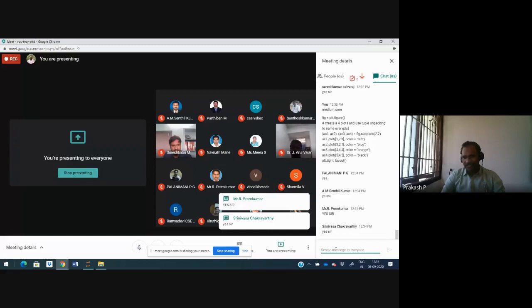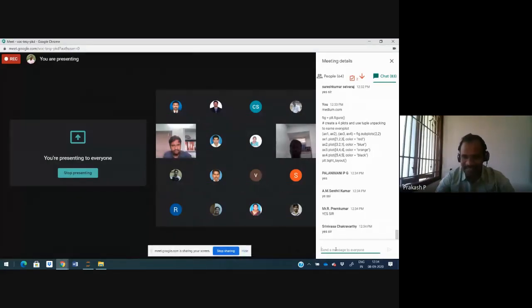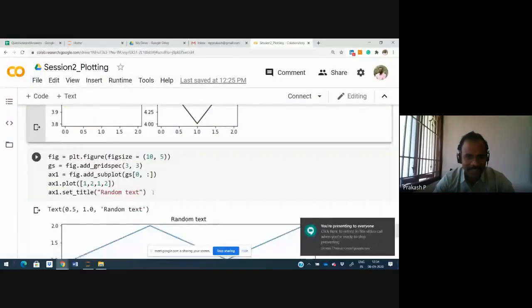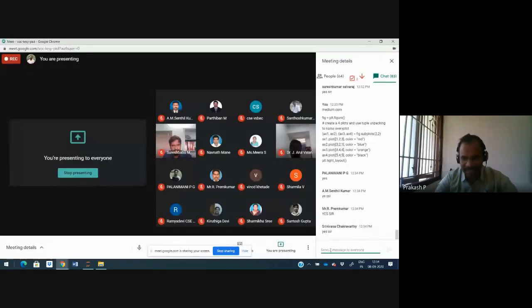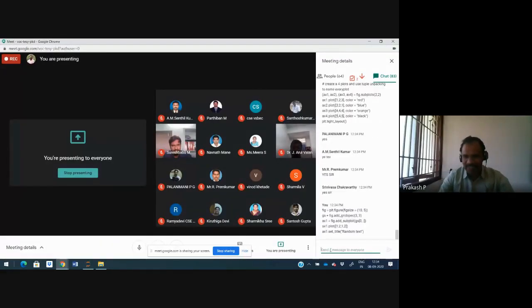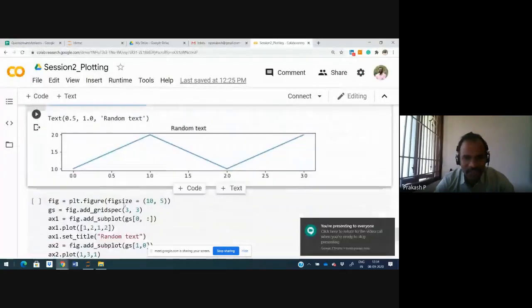Good. You may have seen a lot of subplots in any paper. If you download any IEEE or any impact factor journal or any paper, you may see this kind of subplots, right? Another thing is, now can you please run this step by step? You will understand how they split the plot areas. If you just run it, you may see some set of output.